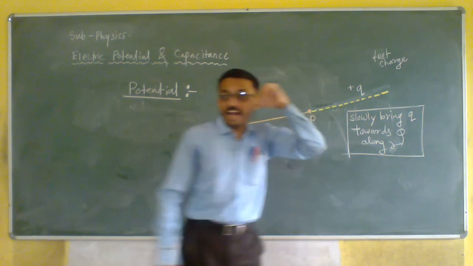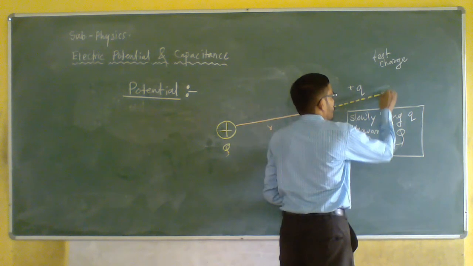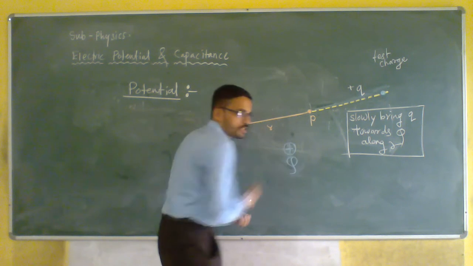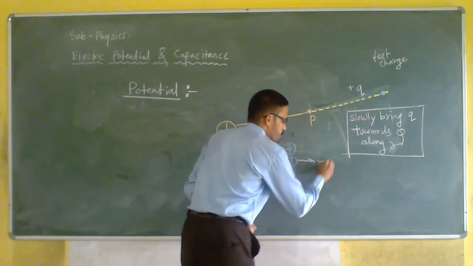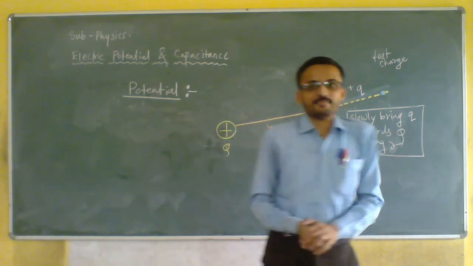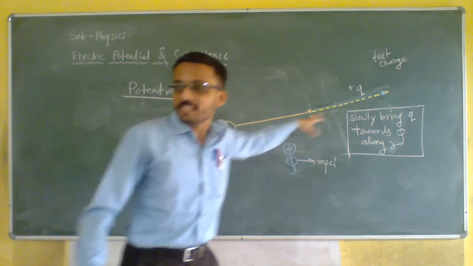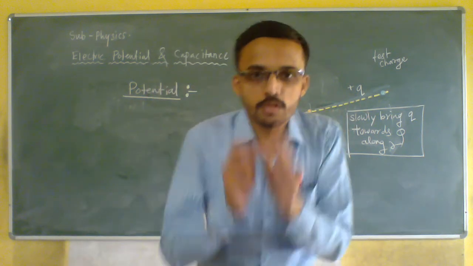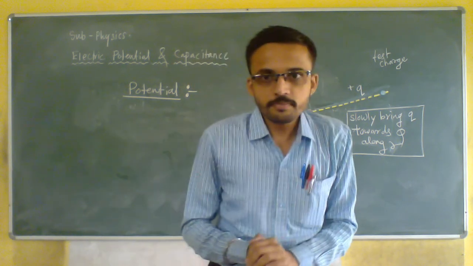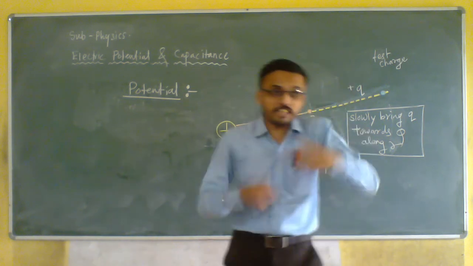So what will happen? At any point, whether it is moving or not moving, at each and every point, what will Q, that is the plus source charge, do? It will repel the test charge. So beta, once I bring my test charge toward the source charge, the source charge will try to repel the test charge. Okay. Now if it is repelling, then my motion will get disturbed.